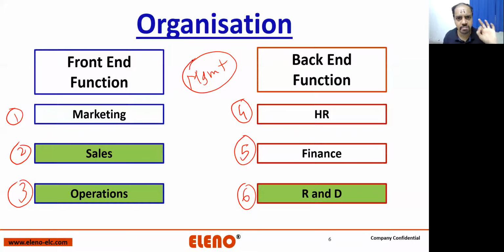These are the 7 basic functions of any organization. The green boxes which you see on screen are depicting where a mechanical design engineer or a civil design engineer can work in that particular department.